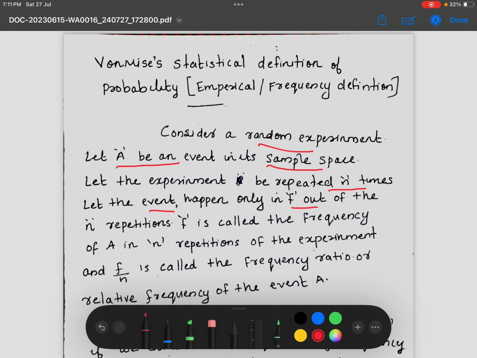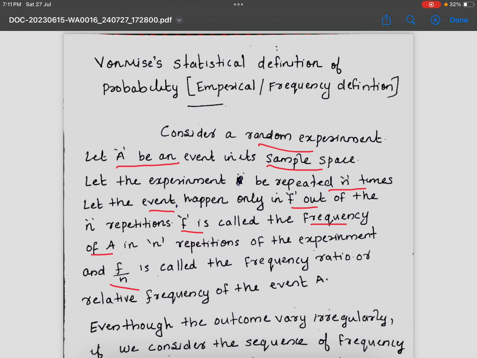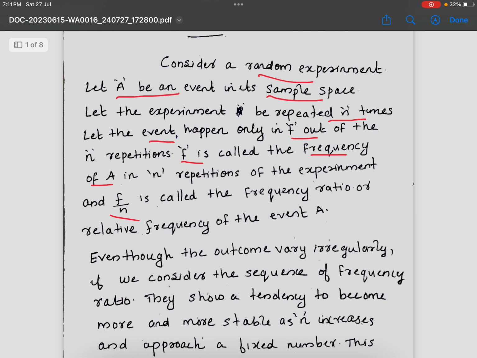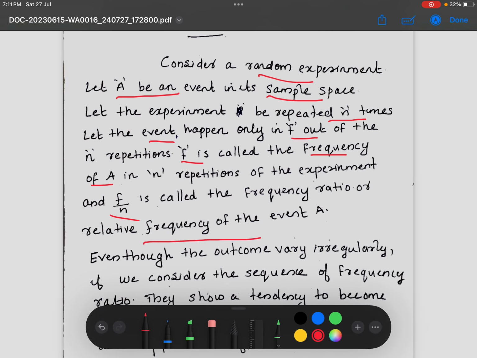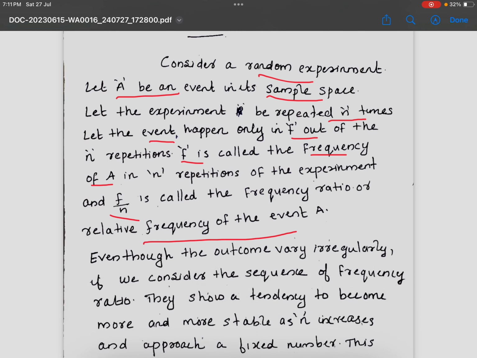Then f is called the frequency of A. Then f by n is called the frequency ratio, or relative frequency, of the event A.